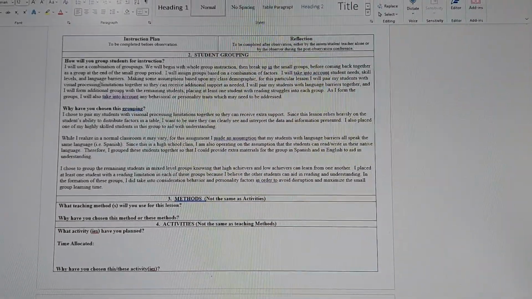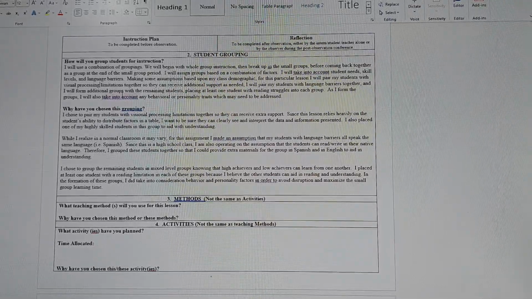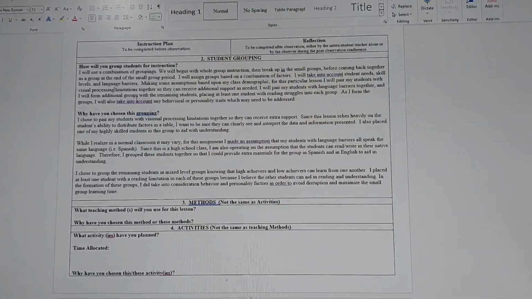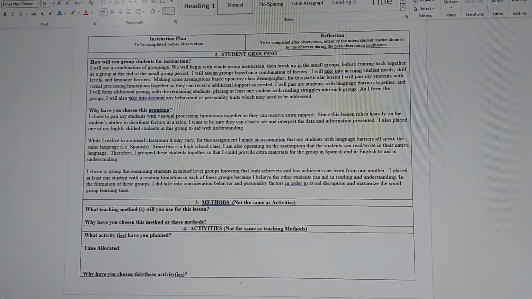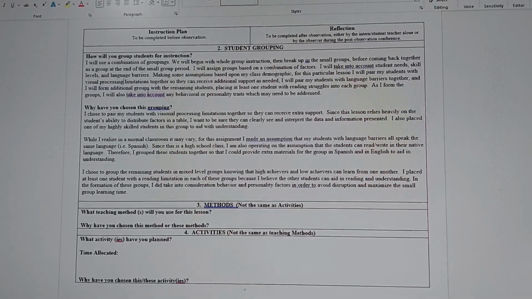Hello, my name is Johnna Newby, and this is section 2 of my lesson plan for 10th grade biology. This is referencing student groupings.